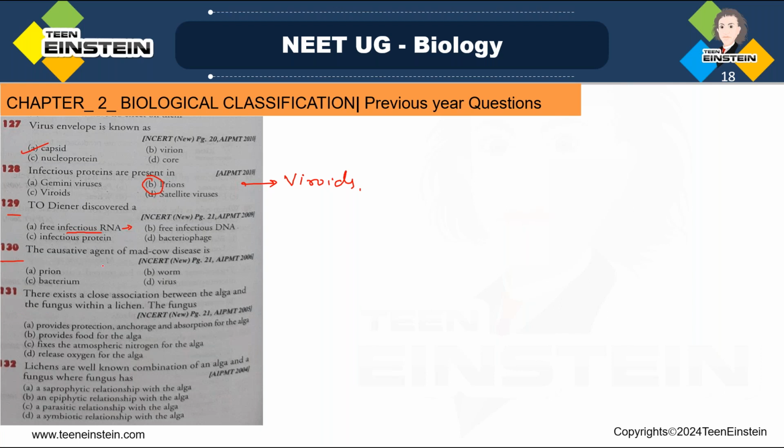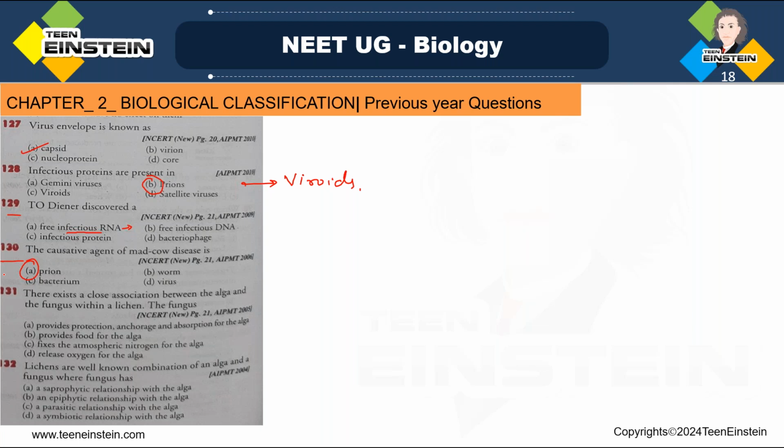The causative agent of mad cow disease. Which is the causative agent of mad cow disease? The causative agent of mad cow disease is the prion, right? Mad cow disease is actually bovine spongiform encephalopathy, or BSE. And in this disease, what will happen?